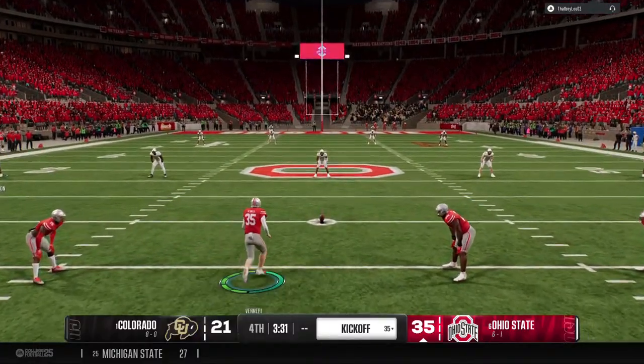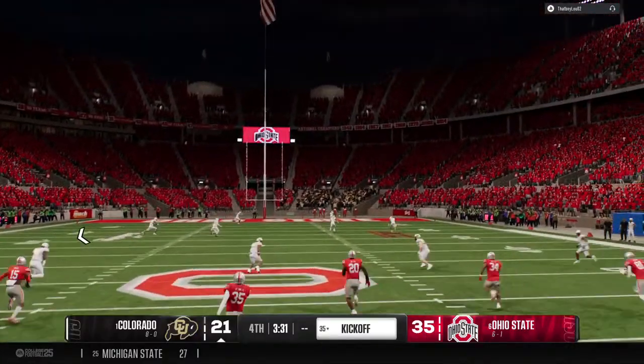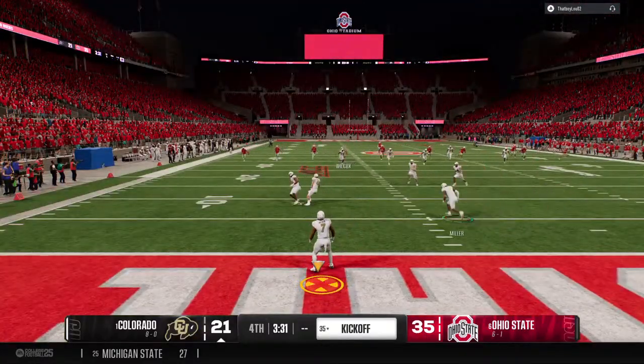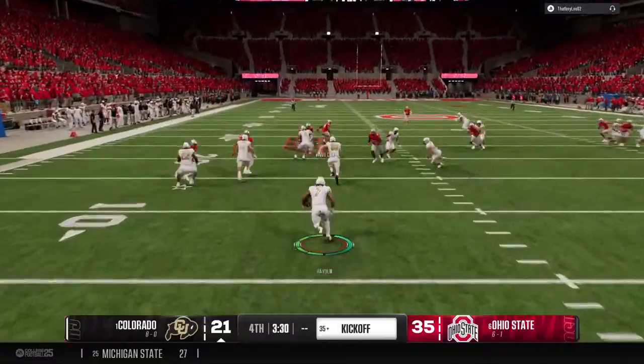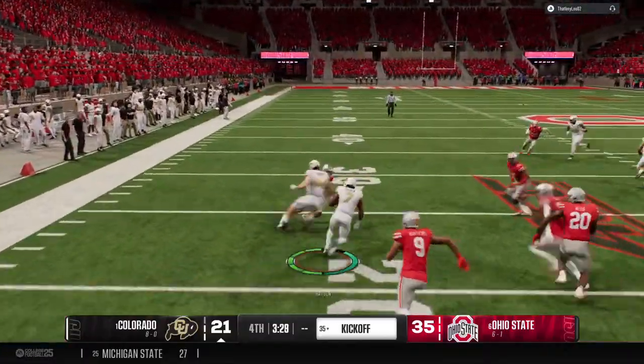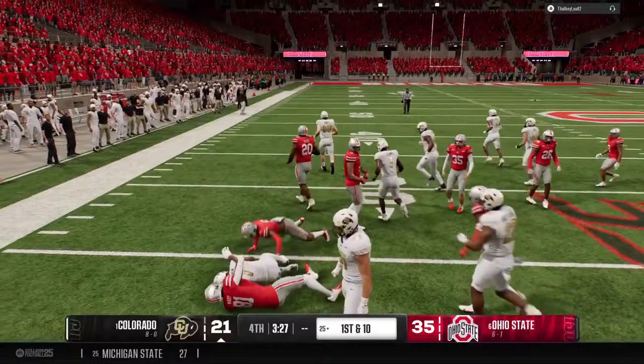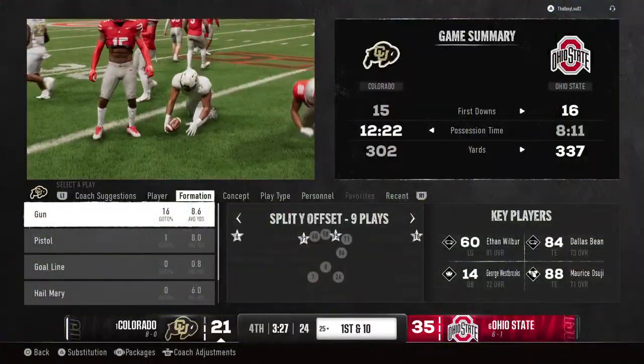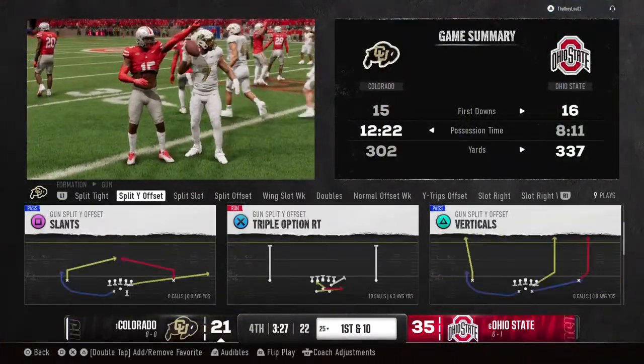Kickoff team on the field getting set now. He's going to bring this out from a few yards deep in the end zone. And he's tackled at the 25, the same spot it would have been if he'd left it in the end zone.